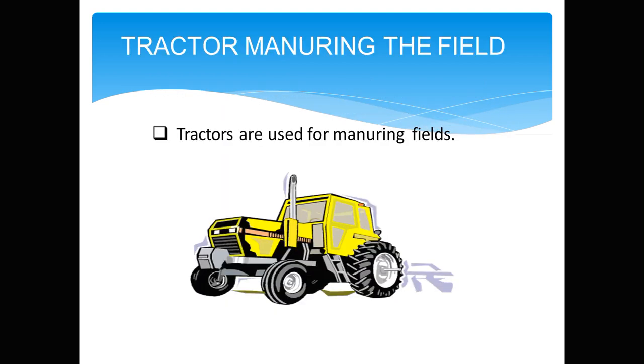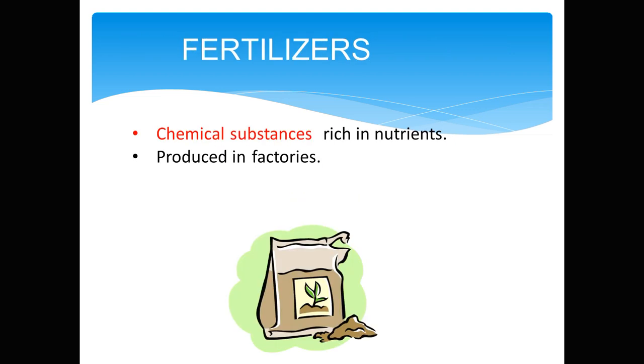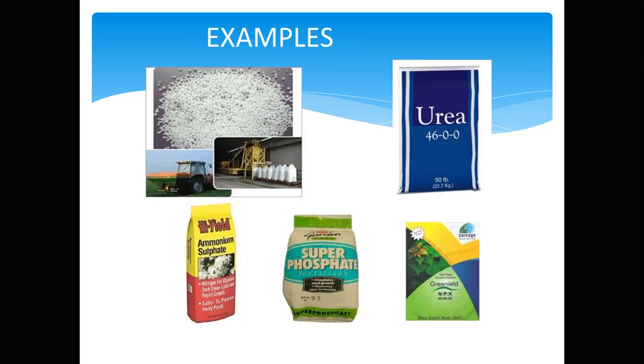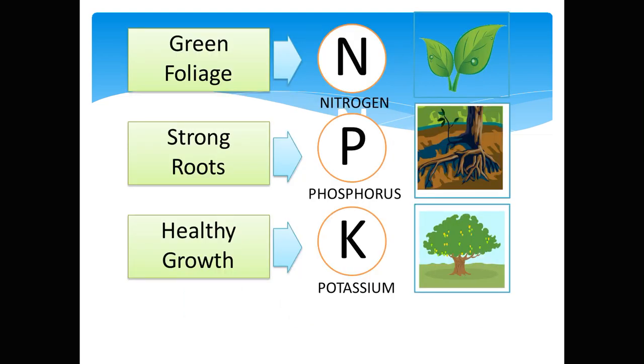Now let us see what are fertilizers. Fertilizers are chemical substances which are rich in particular nutrients. Fertilizers are produced in factories. Some examples of fertilizers are urea, ammonium sulfate, superphosphate, potash, NPK, where N stands for nitrogen, P for phosphorus, and K for potassium.